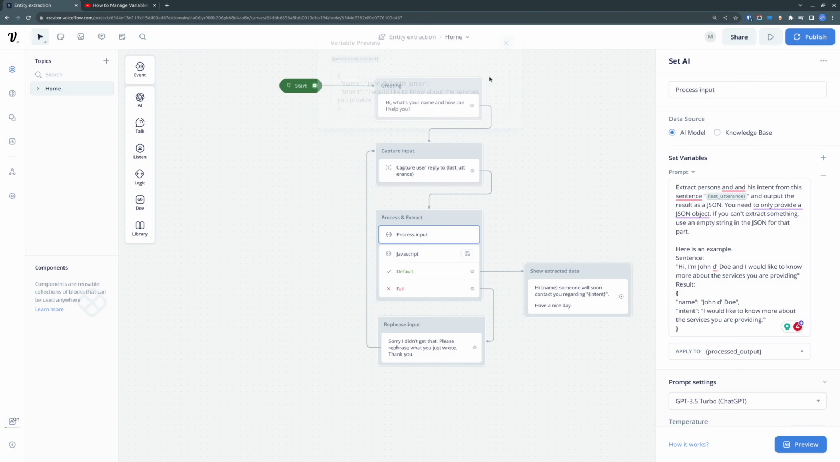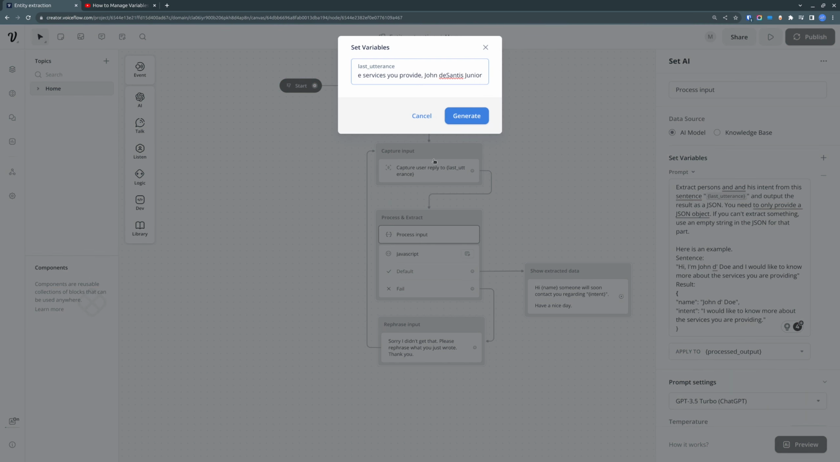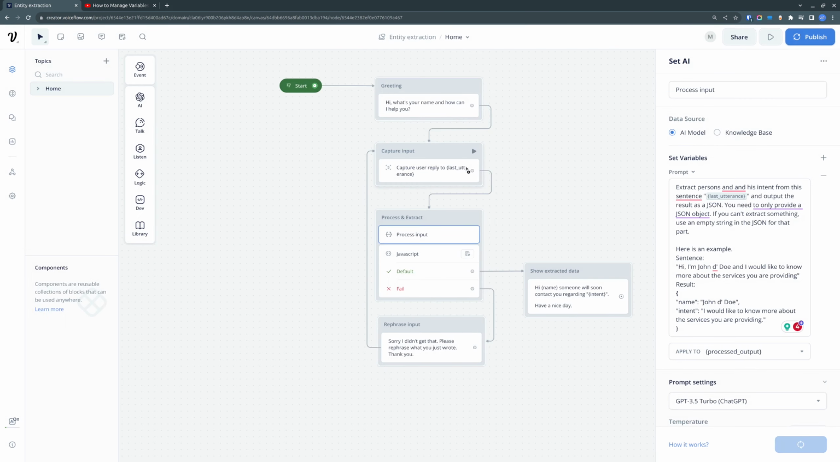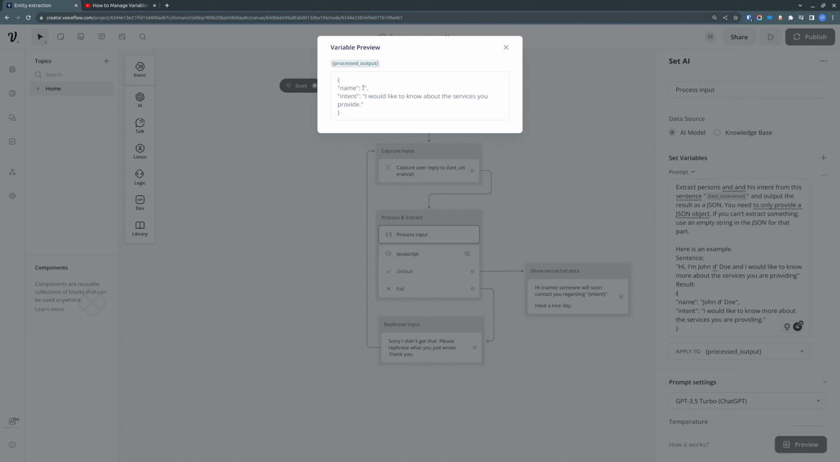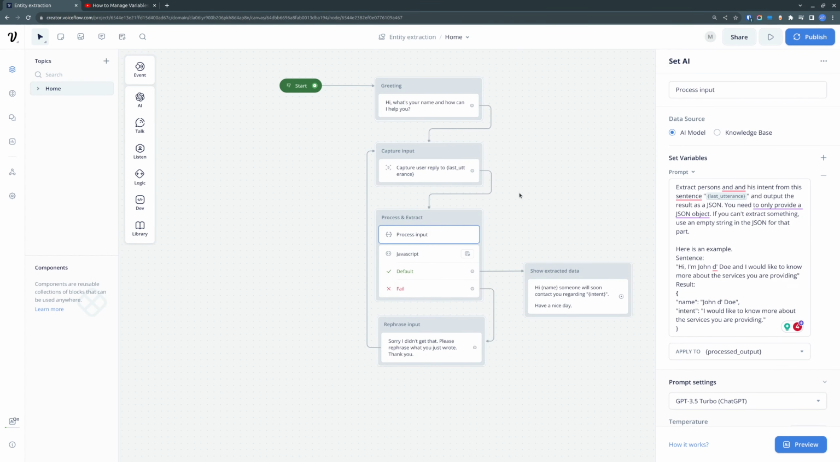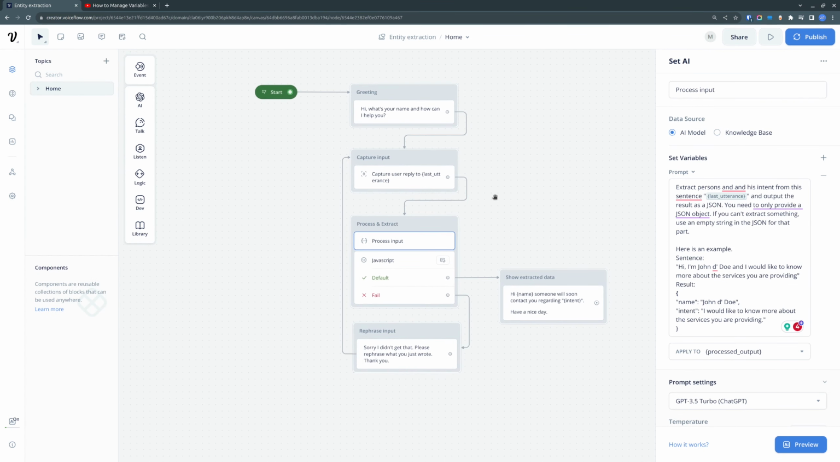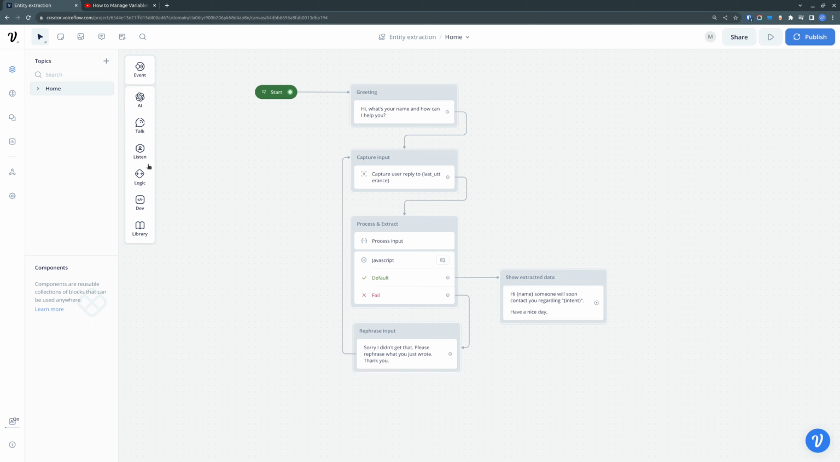And we can also do things like we don't even provide the name, and we can test how it works, and we see that, okay, there was no name, but it was able to extract the intent. So it works quite well, I would say. And yeah, so that's a quite short tutorial on how to do that.